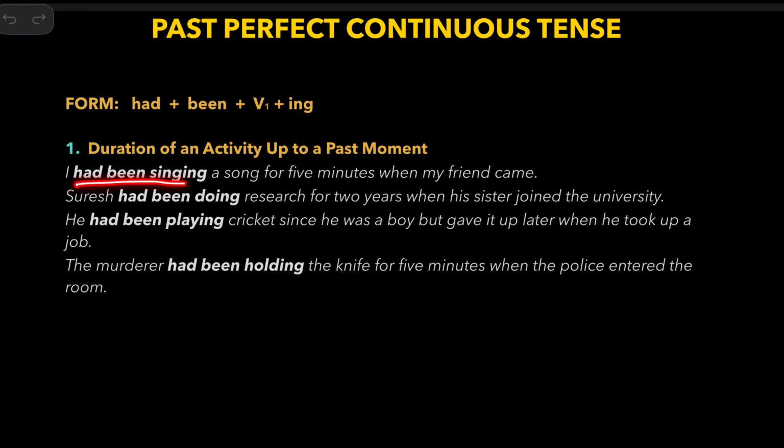So this lengthy form of the verb is used to talk about an action when you also mention the duration of the activity. If you don't use this duration, in place of had been, you can say was singing. I was singing a song when my friend came.